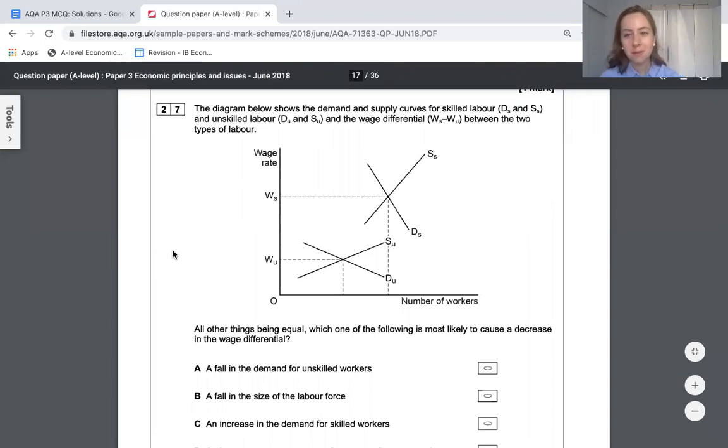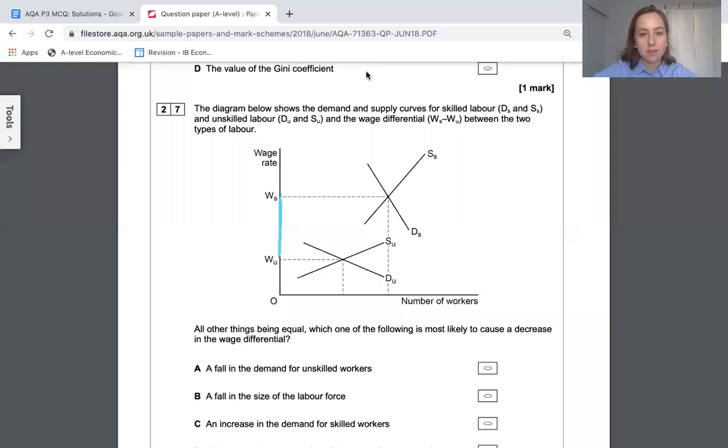Okay, this one was a bit confusing when I first read it. So what we want to do is reduce this gap between the wages. That's what the question is asking. So ways to do that is for the lower earners to either be more in demand or less in supply. That should increase this lower wage.